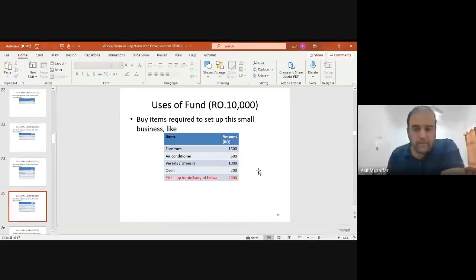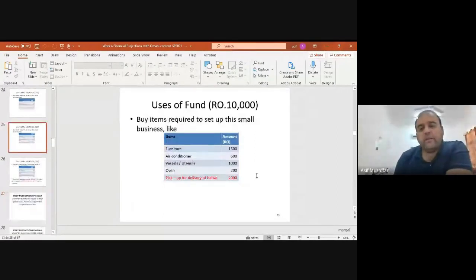And pickup and delivery of halwa, this is the van, a car for 2,000 riyal. Can you tell me what these are? Obviously, the air conditioner, furniture, utensils, oven, and pickup delivery will be used for more than 1 year.